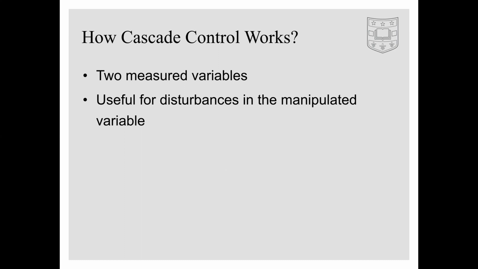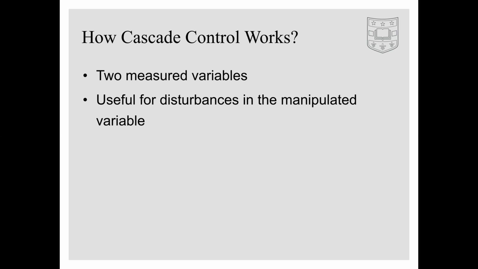The secondary measured variable is often the manipulated variable of the system because in the case of a random disturbance, adding the second measured variable here can correct for changes in the manipulated variable and help stabilize the process. This increases the response accuracy and removes ambiguity in the manipulated variable by ensuring that when the system calls for a certain amount of change of manipulated variable, that amount is truly delivered without disturbances in the manipulated variable affecting the response.